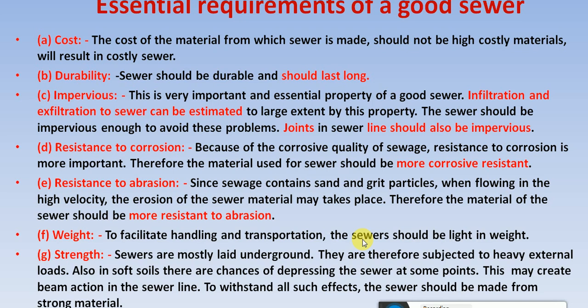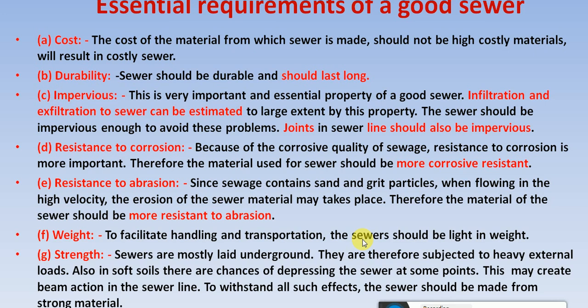Okay, so this is a very important parameter in the design of a good sewer, because infiltration and exfiltration, as we have discussed, should not happen. Okay, the sewer should, as far as possible, be impervious in nature so as to avoid these infiltration and exfiltration problems. Okay, and also while joining the sewers, the joints should also be impervious in nature, because joints are usually the weakest parts whenever there is overburden pressure or movement of heavy vehicles on the road, because most of the sewers are laid underground.